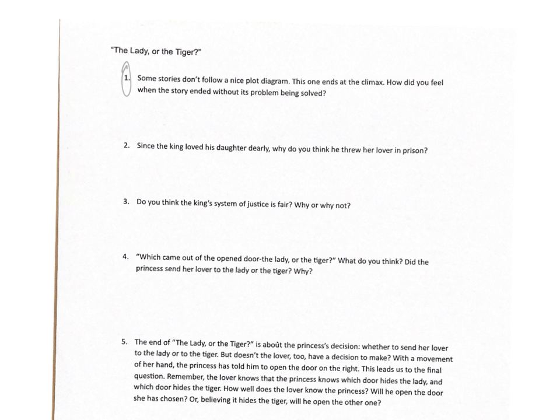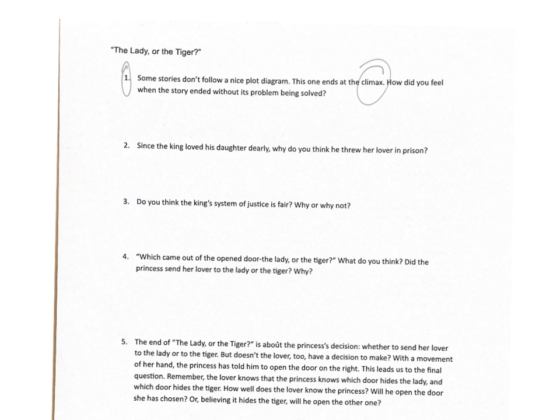So remember, we've been looking at plot and the plot of stories. If you remember our plot diagram that we did, the climax is the highest point in the plot diagram, and it's kind of like the turning point of the story, or the biggest, most interesting event in the story. And The Lady or the Tiger ends at the climax.